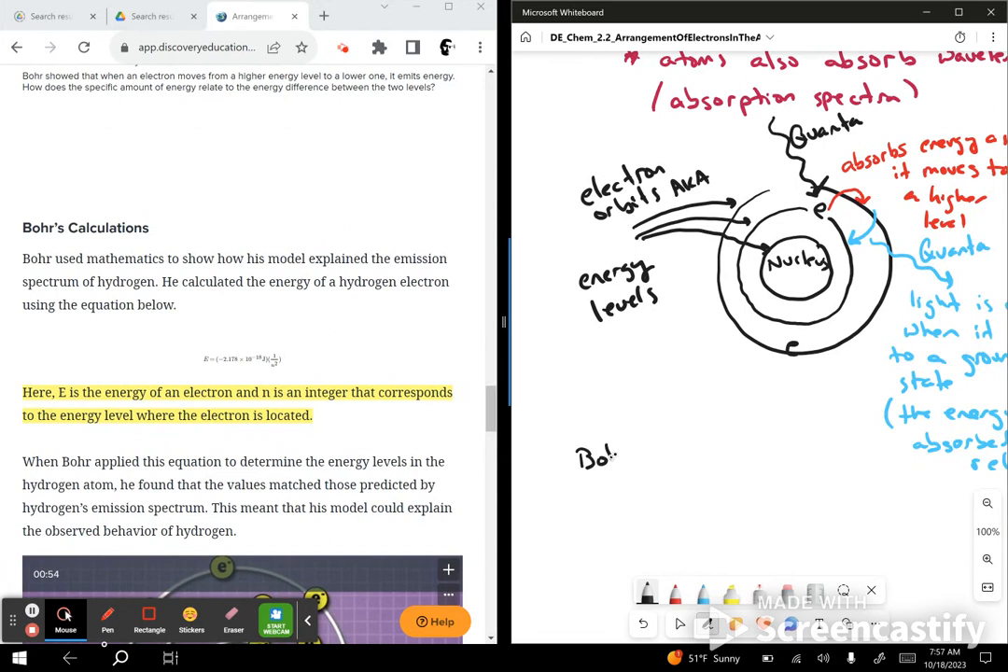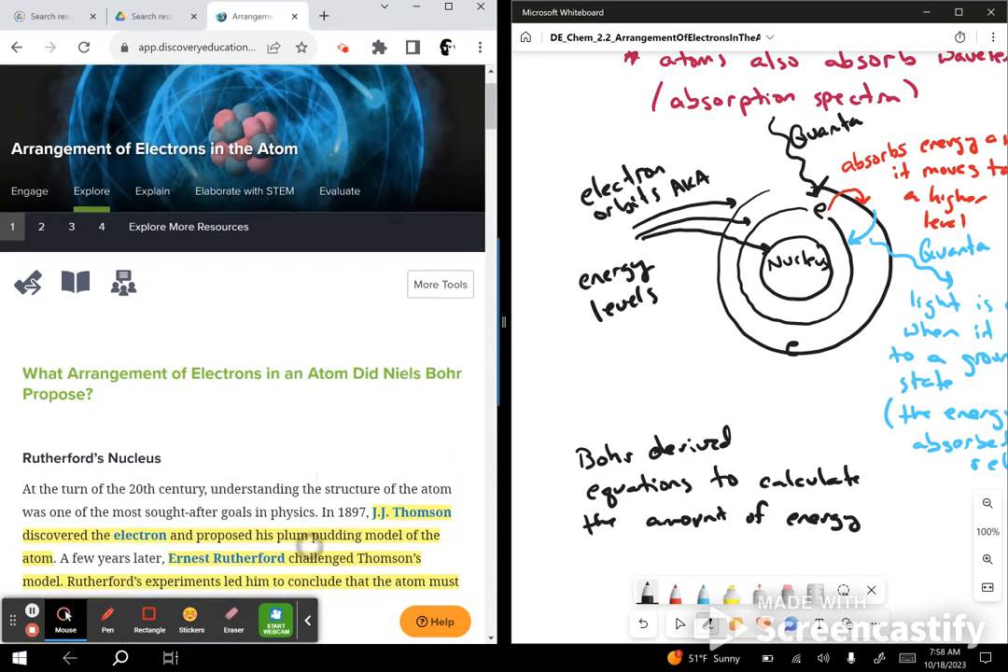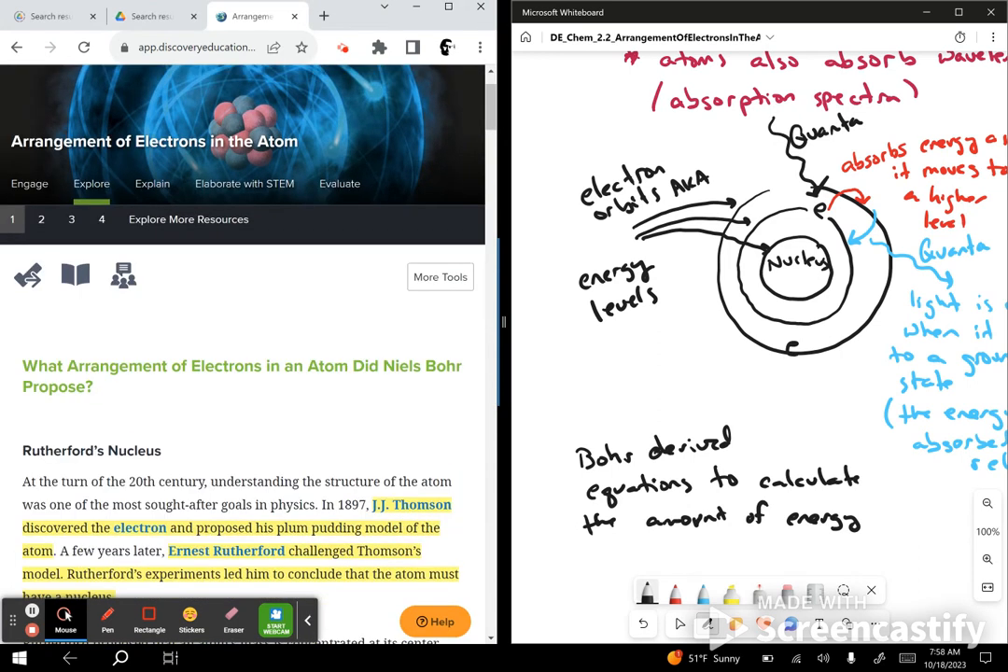Bohr derived equations to calculate the amount of energy. Okay, so remember, the goal for this particular chapter was for you to understand Bohr's model. Okay, we want to understand Niels Bohr's model. Okay, which model did he